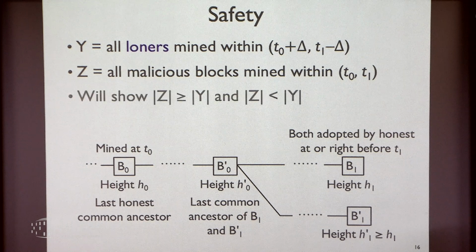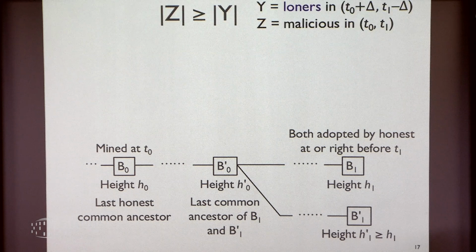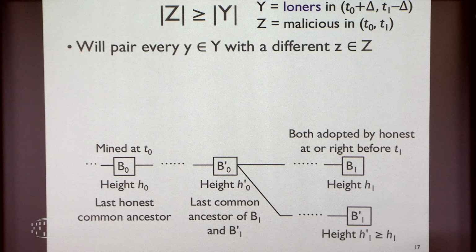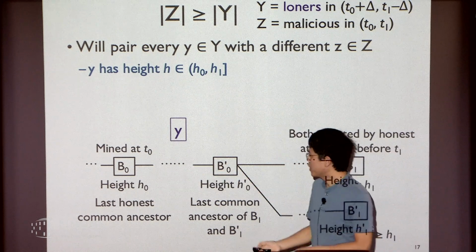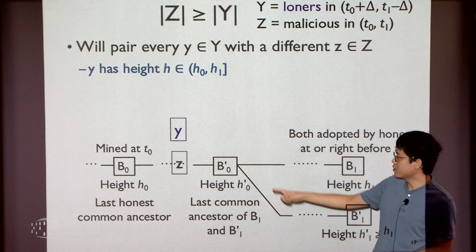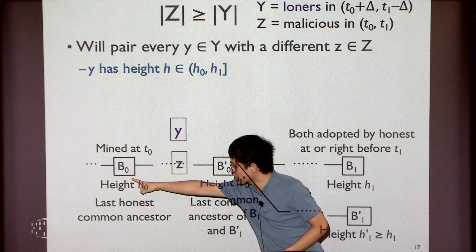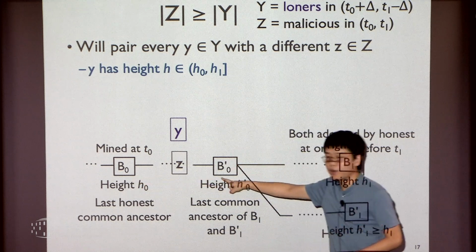Now we can show a contradiction: Z should be at least Y, but also Z cannot be larger than Y. For the first part, we just need to pair every loner with a malicious block. The way we do it is the following. If a loner is in this region, then we can pair it with this block. By definition, that is the last honest ancestor, so all of these blocks are malicious.